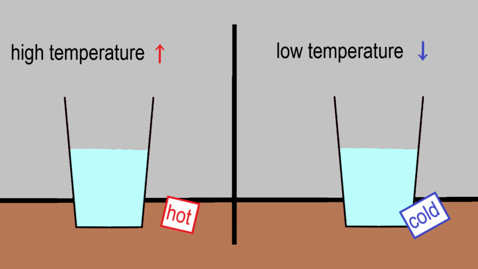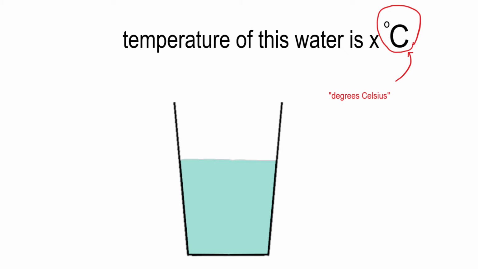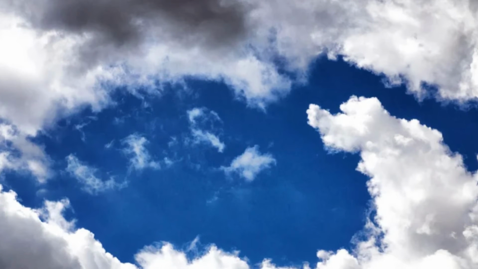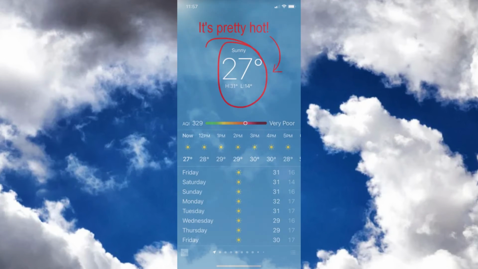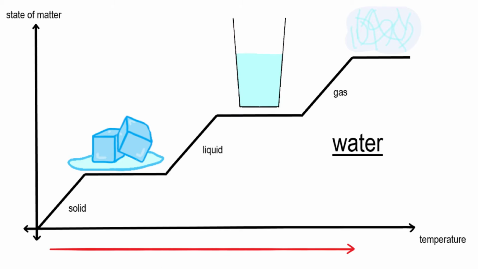When we feel that an object has a high temperature, it is hot. And when we feel that it has a low temperature, it is cold. Temperature is usually measured in degrees Celsius. Those are the units. Right now, the temperature outside, basically the average kinetic energy of the air particles, is about... Ooh, that's pretty hot. To turn this liquid water into solid, we must decrease the temperature of the water. To turn it into gas, we must increase the temperature. We ought to manipulate the kinetic energy of the water molecules.